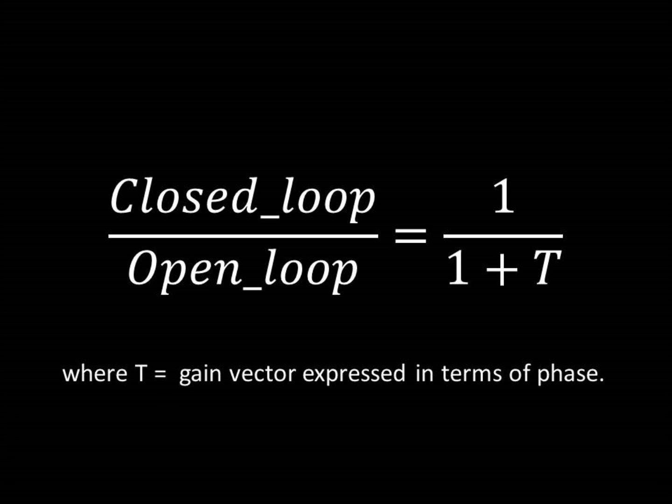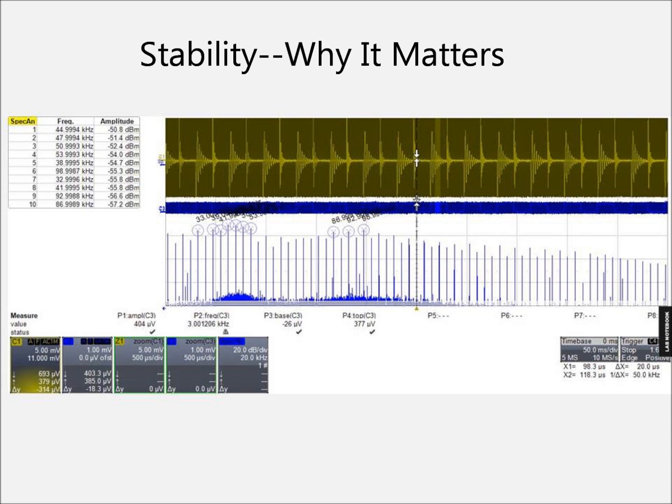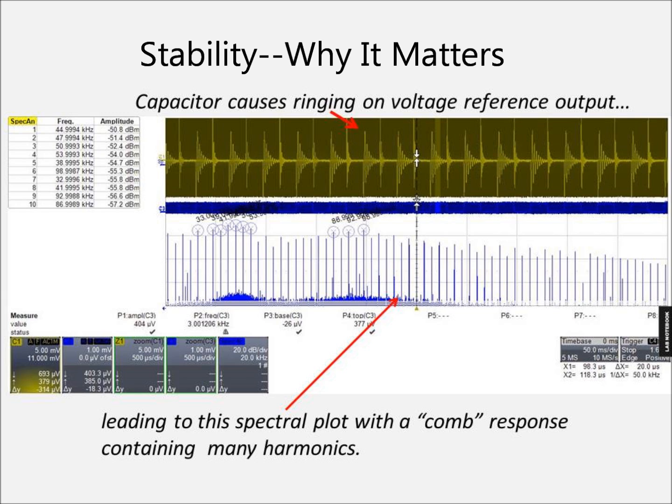We care because all closed-loop system performance is controlled by stability, and in particular the open loop to closed loop transformation due to the gain vector T, 1 over 1 minus T. In this image we see the response to a small current step applied to a voltage reference with an output capacitor. This ringing appears to be damped and at a single frequency for each edge. However, looking at the spectrum plot, the results show that there are many frequencies present. Any place in the system where there is a high impedance at one of these spectral frequencies, noise voltages will appear.